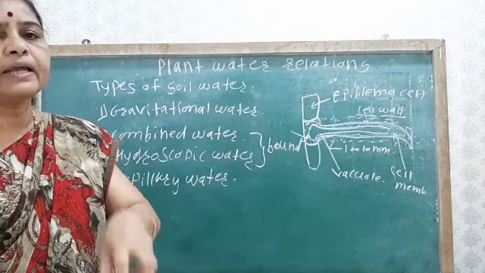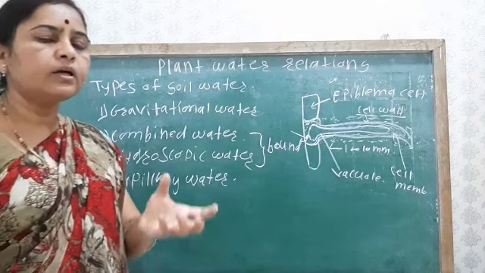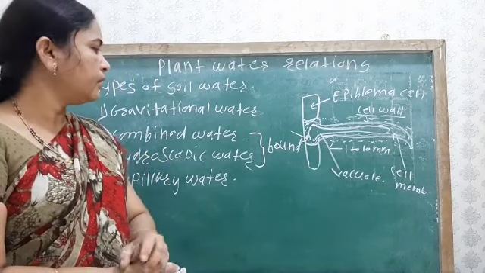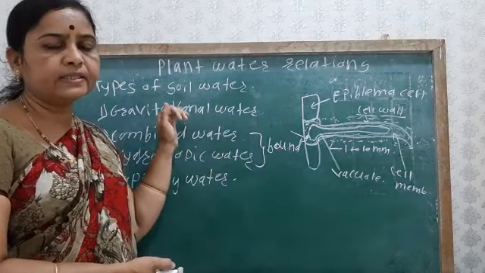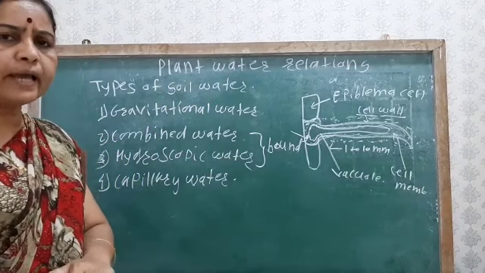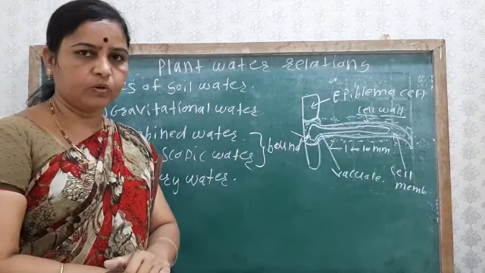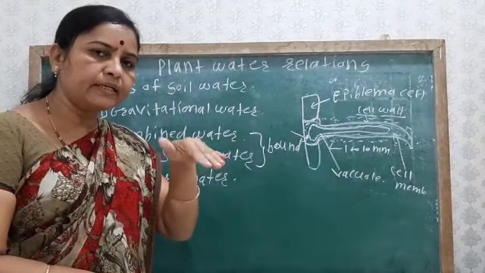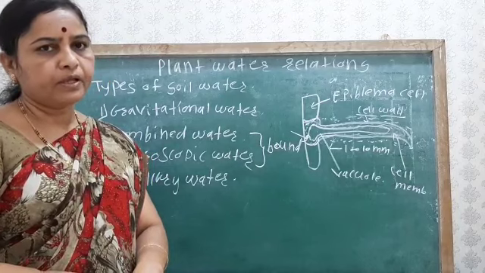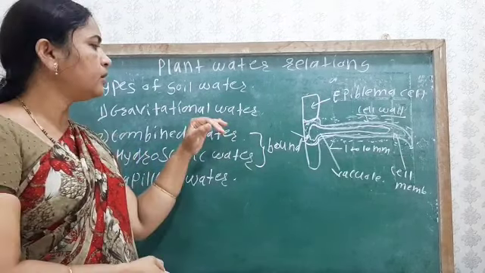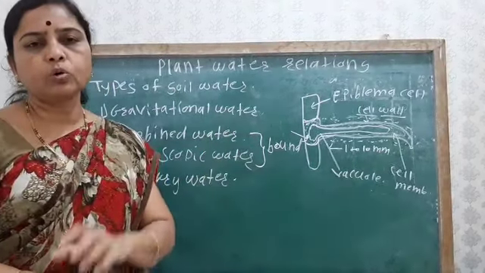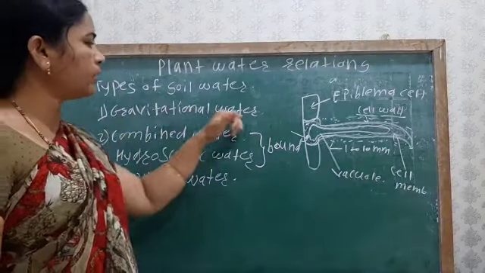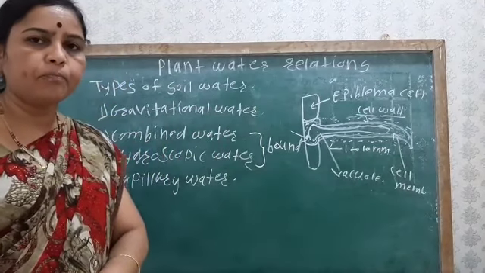At this region the root tip does not reach, and due to this the gravitational water is not absorbed by the root. So gravitational water is present deep in the soil, and the root tip does not reach it.